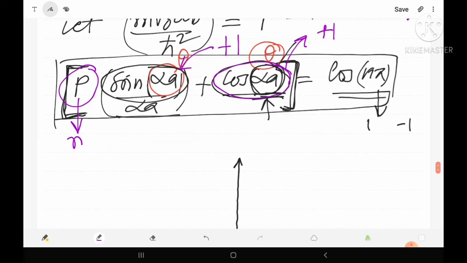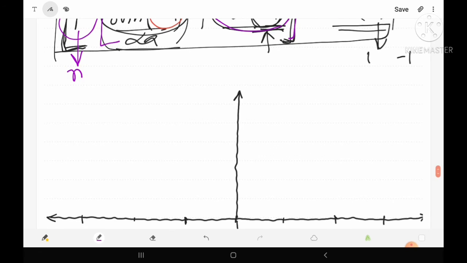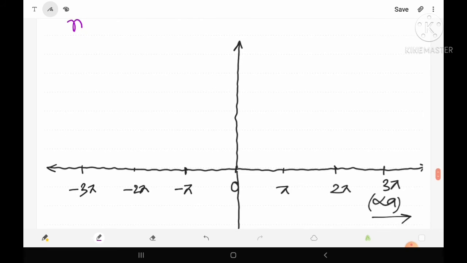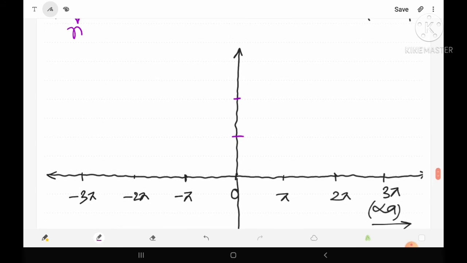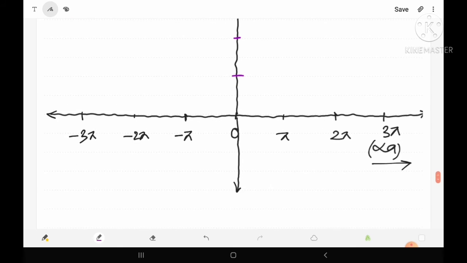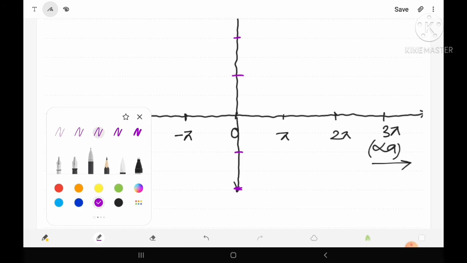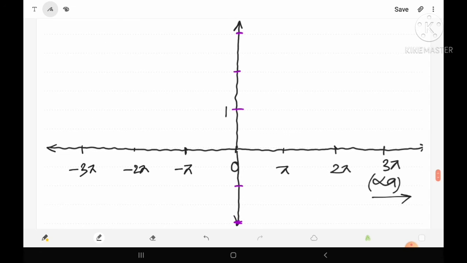It means that the left hand side may have values from 0, 1, 2, 3, 4, 5, 6 like this, and between them all the values are also possible, like 1 by 2, 3 by 2. So let's do the scaling of the vertical axis. Suppose this is 1, this is 2, and similarly this is 3. Similarly, on the negative y-axis, suppose this is minus 1, and this is minus 2. So in this way we have the values: plus 1, 2 and 3, and minus 1, minus 2, etc.